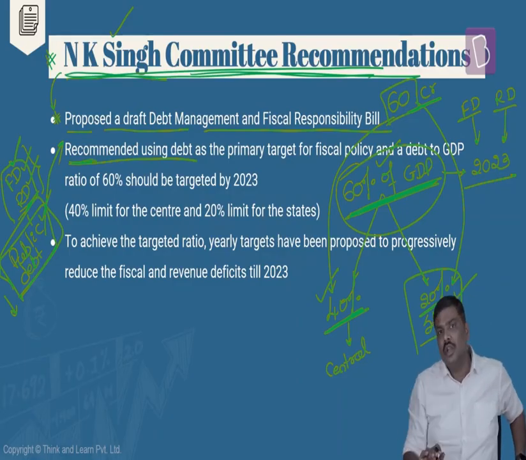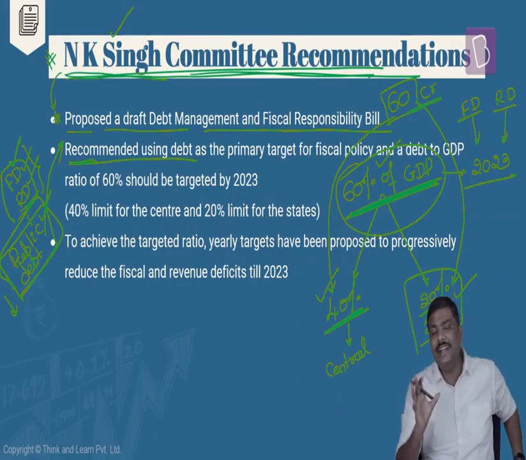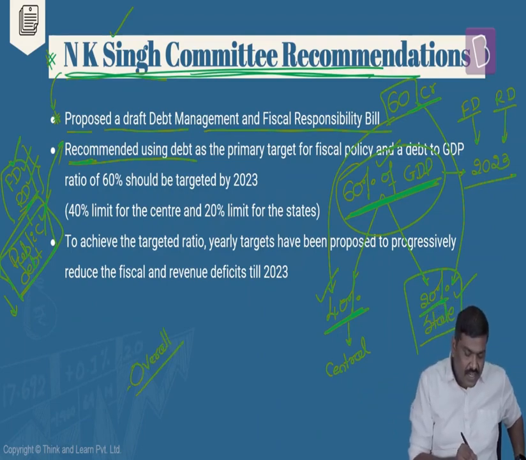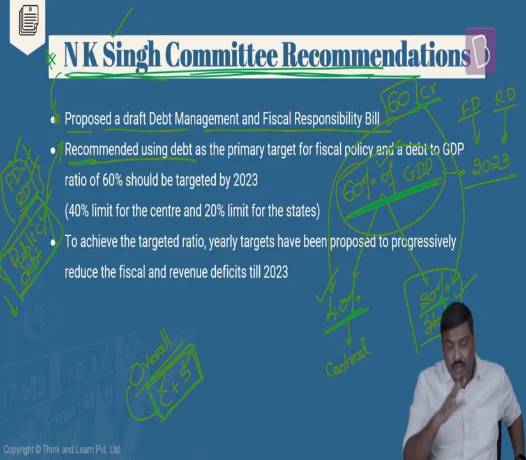Now, the situation in case of India, the debt to GDP ratio, that is the overall debt in India. And when I say overall debt, please remember this. Overall debt essentially refers to the debt of the central government as well as the state governments. Okay. So the overall debt, the general debt, in case of India today is more than 90% of GDP. Today it is more than 90% of GDP.